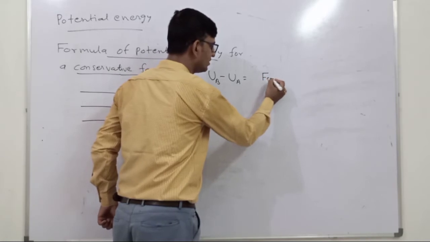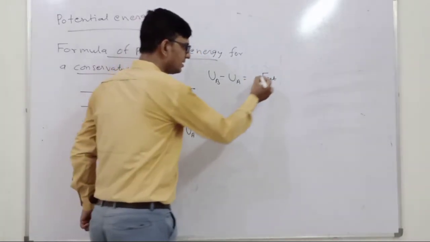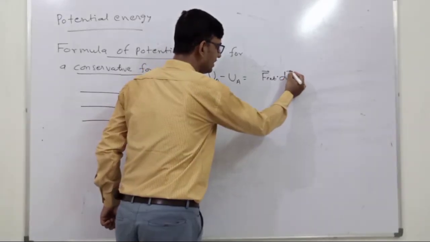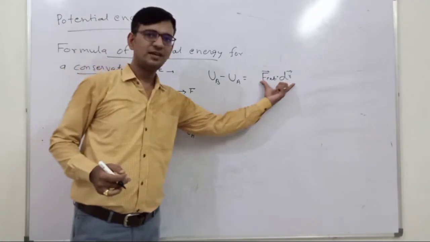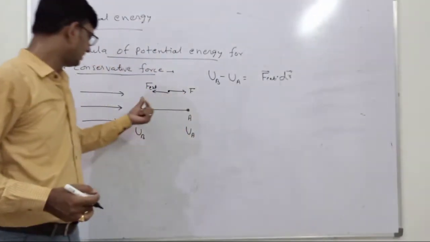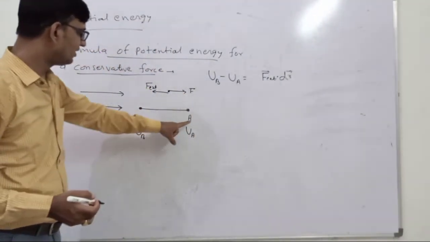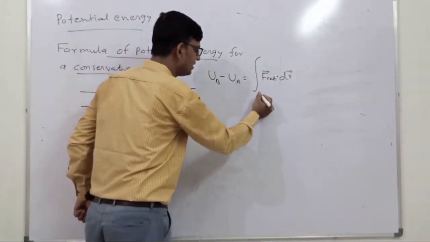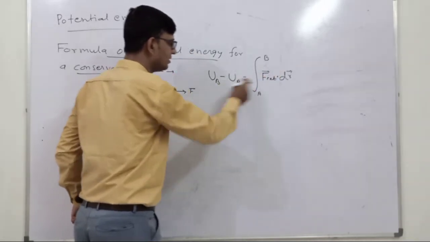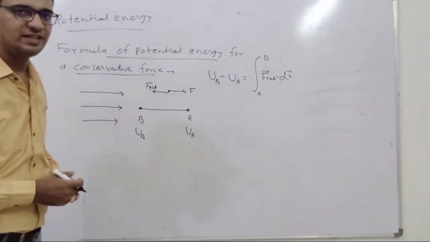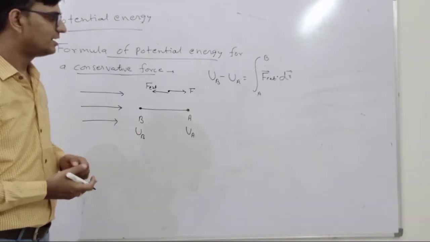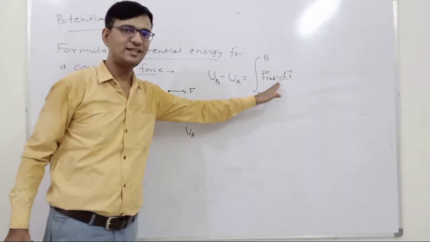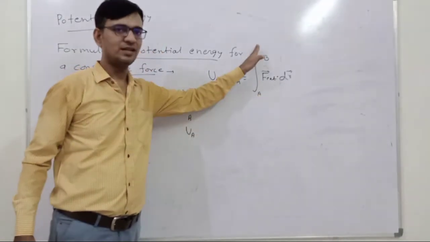So suppose we will write F, force, small displacement dr. So F dot dr, small work done, and the body is moving from A to B. So we will write A to B. How is this potential energy between these two points for the conservative force defined? UB minus UA is equal to the work done by the external force from one point to another point.